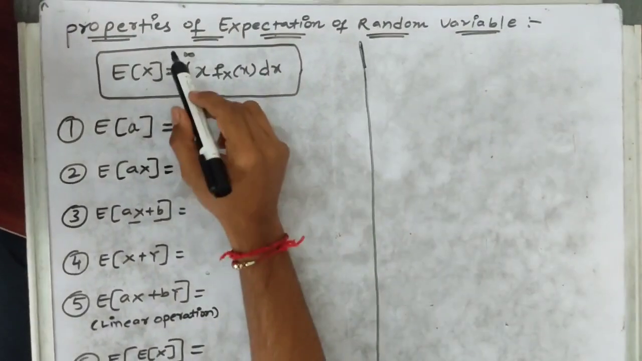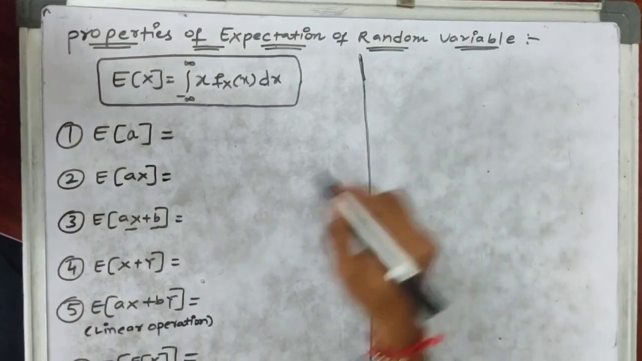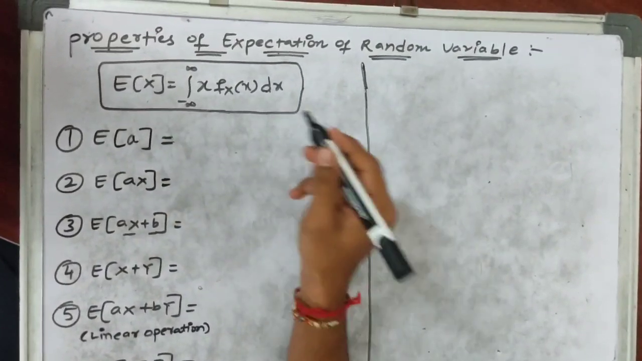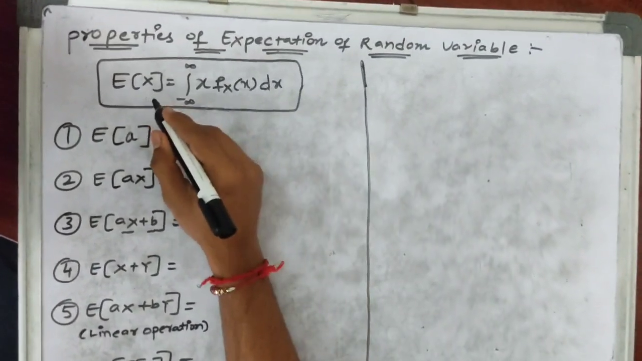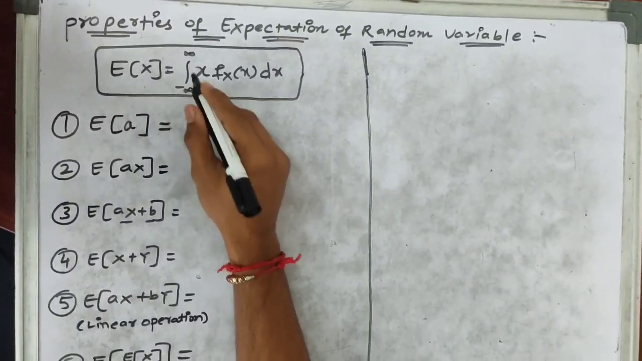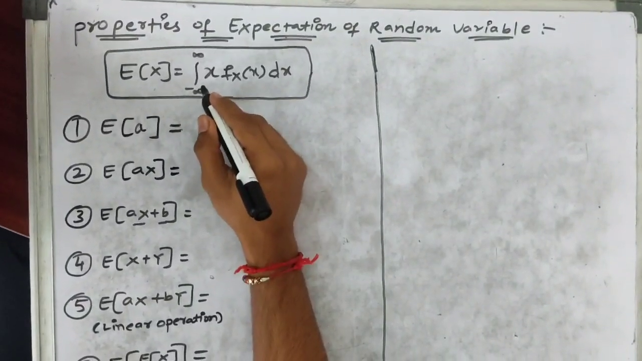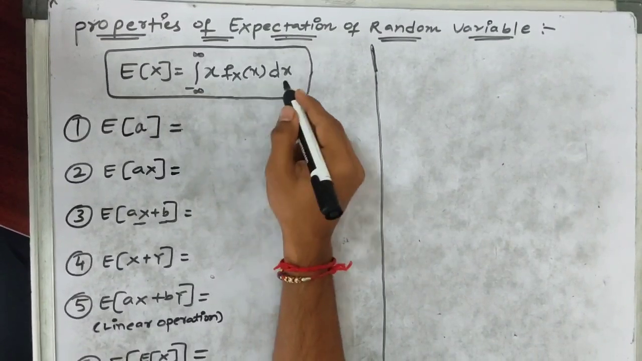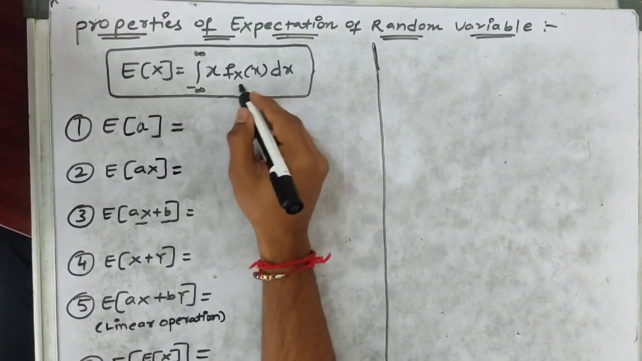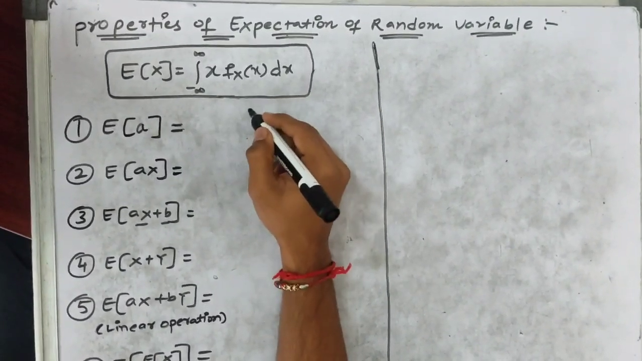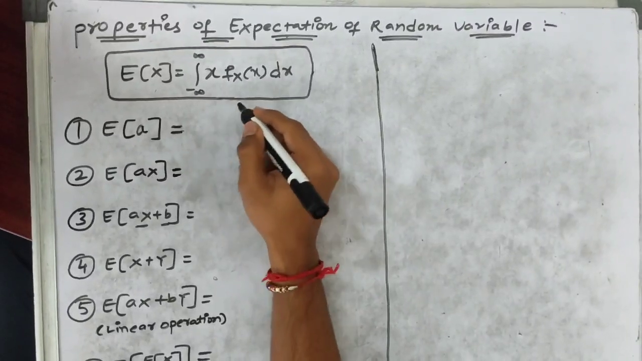Today I'll discuss the properties of expectation of a random variable. The expectation itself indicates the average value. The expectation of X, some random variable, can be written as the integral from minus infinity to infinity of x times fX(x) dx, where fX(x) indicates the probability density function and x is called a random variable.